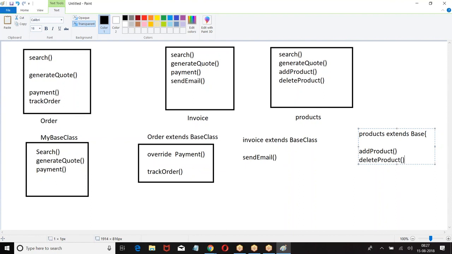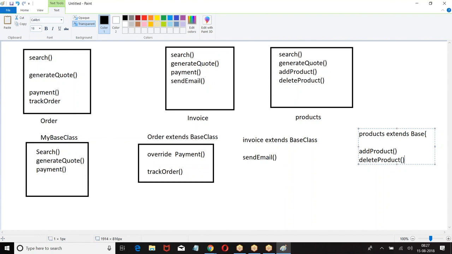Now what is the advantage? Reusability. When some methods are common, when some functionalities are common for multiple modules, what do we do? We define those functionalities under one class, and we try to reuse the same class. So it will reduce the burden of writing the same code again and again. It will make the work easier. This is the core theme of inheritance.